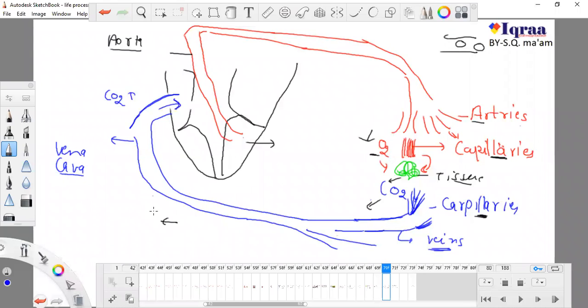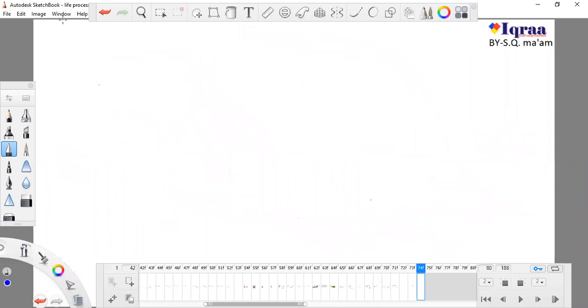So there is one type of pipe, known as arteries.